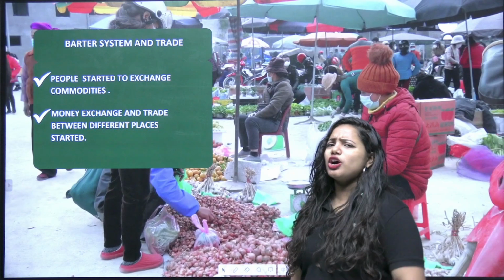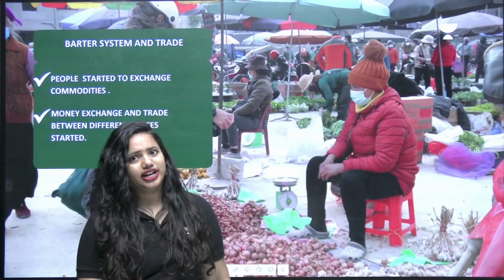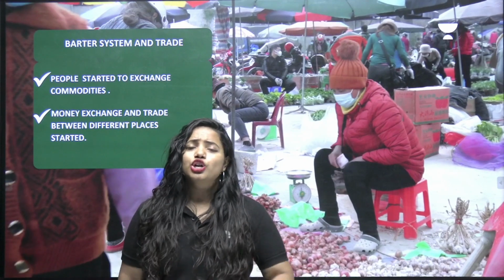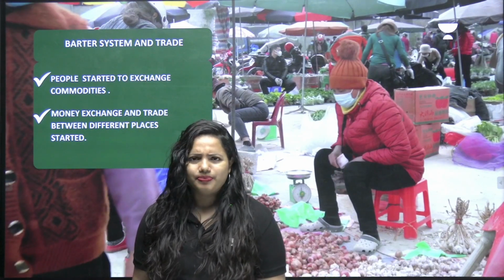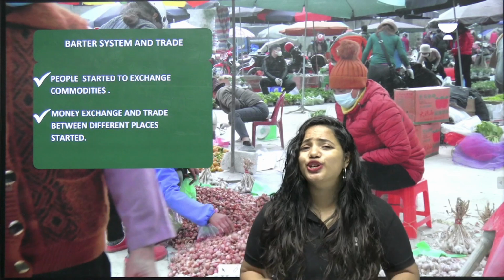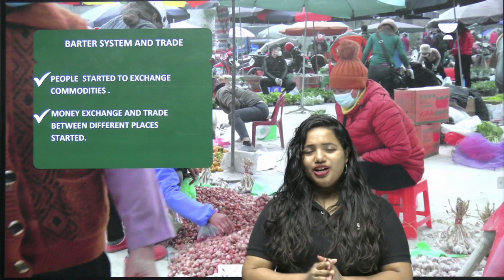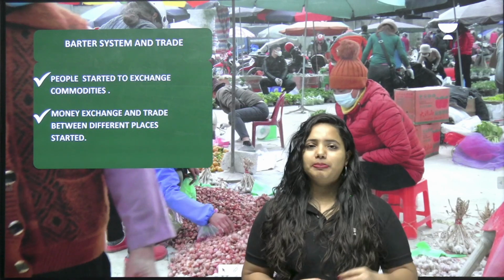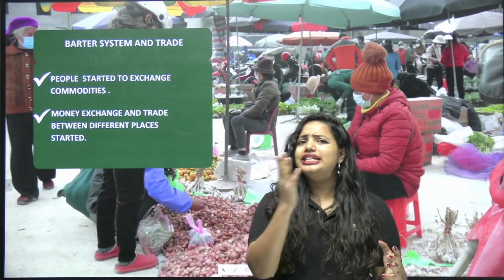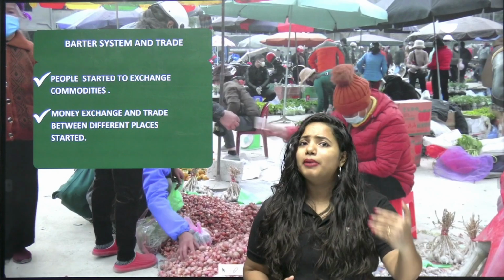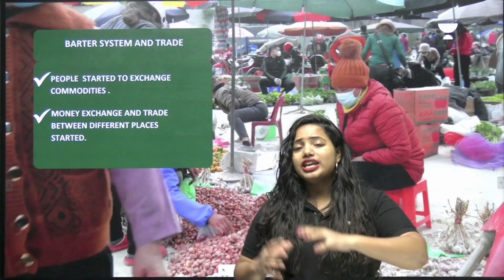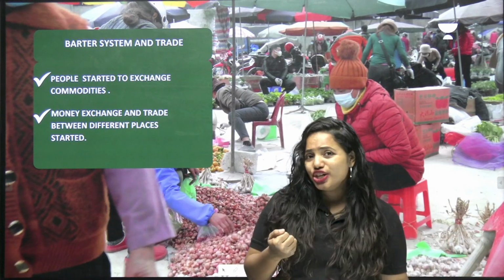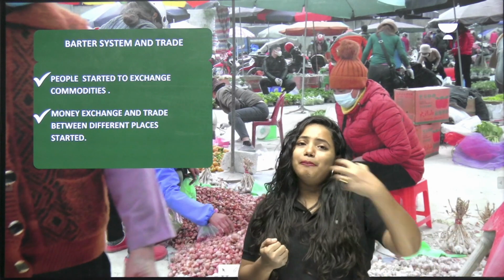And now we are going to talk about the barter system and trade. What is meant by the barter system? You can exchange things to meet your necessities. How? For that, we need to consider two persons here. The first person has a mango and the second person has a watermelon. So if the first person needs a watermelon, instead of giving money, there was a system where the mango can be exchanged to get the watermelon. So in return, the person will get a mango.